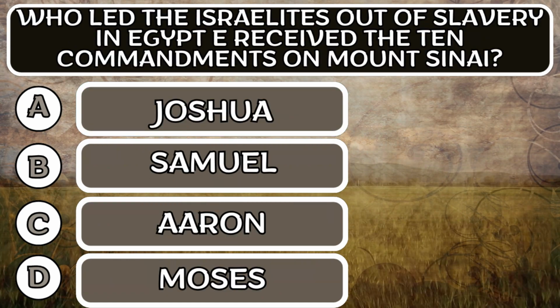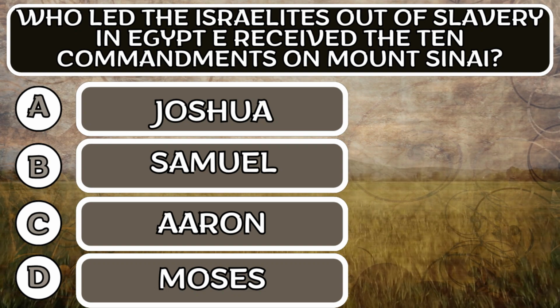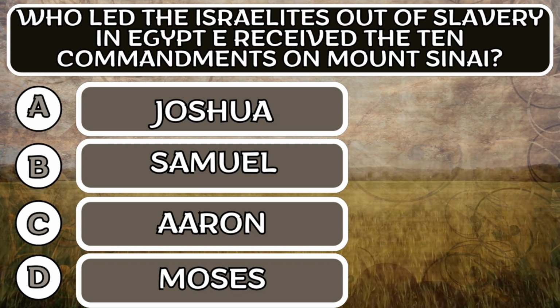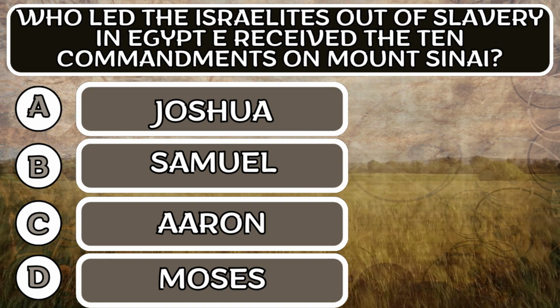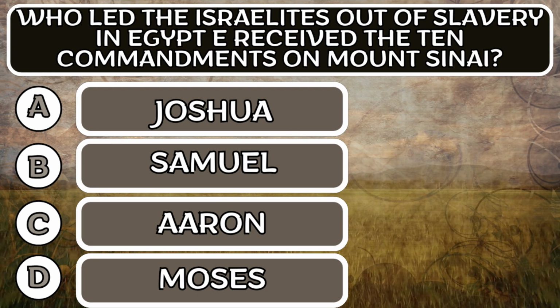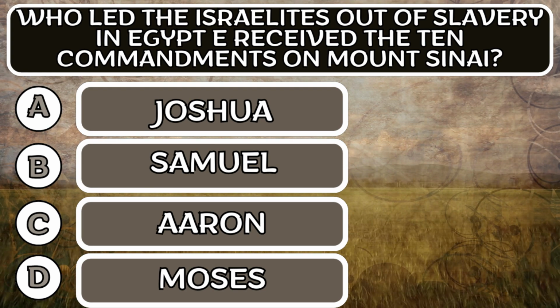Question number 7. Who led the Israelites out of slavery in Egypt and received the 10 Commandments on Mount Sinai? Option A, Joshua. Option B, Samuel. Option C, Aaron. Option D, Moses.